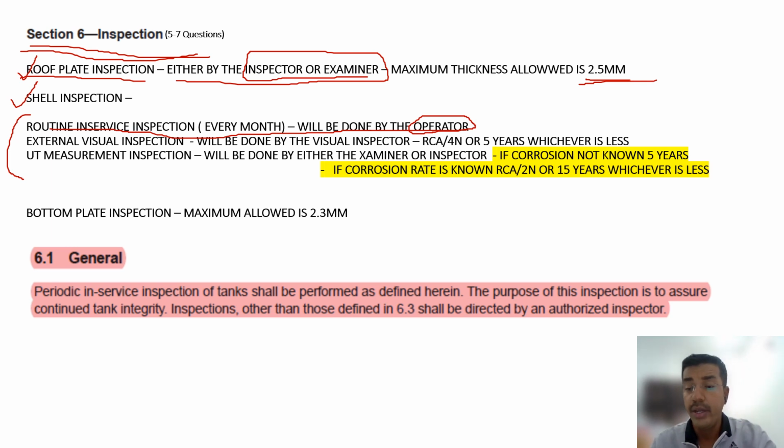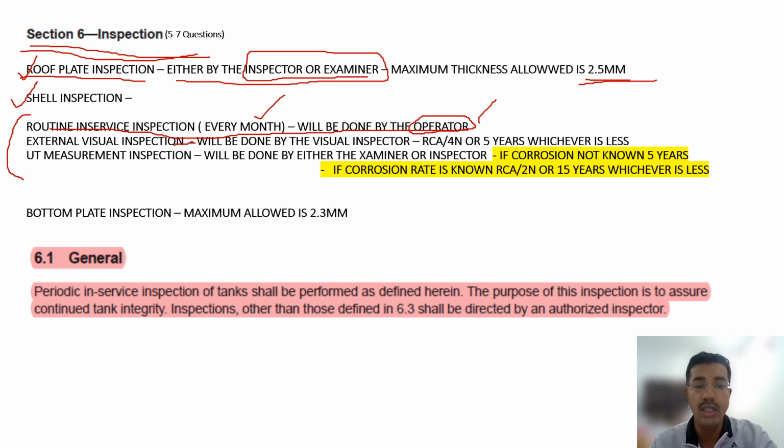As I told you, it is coming in the exam to make you confused. Who will do the routine in-service inspection? Inspector, examiner, inspector and examiner, operator. So it is done by the operator, every month.